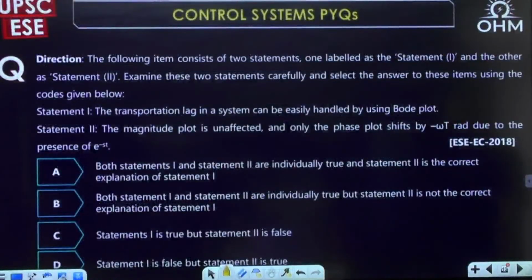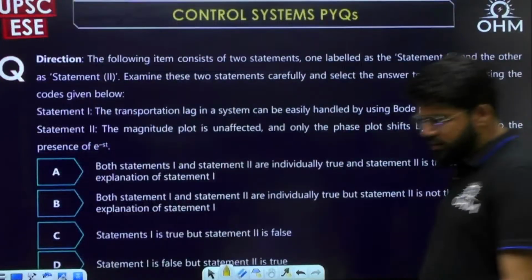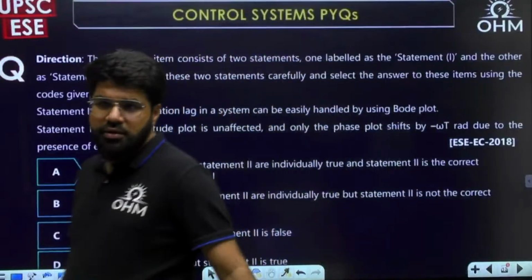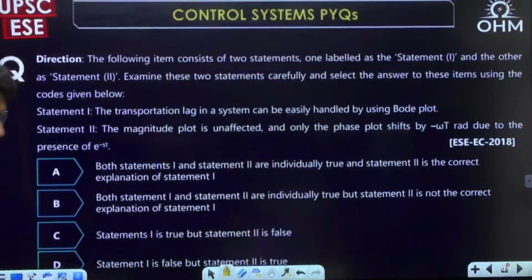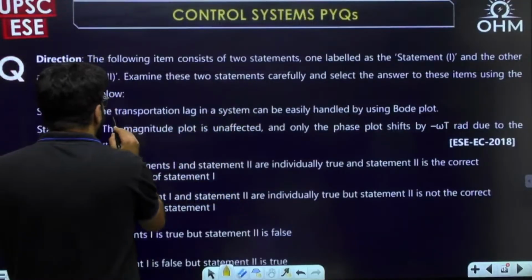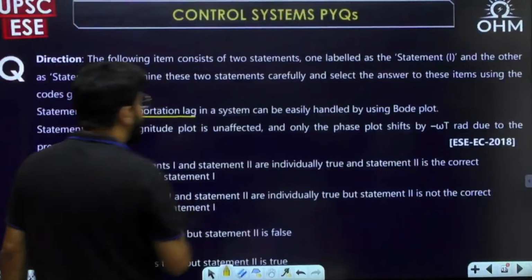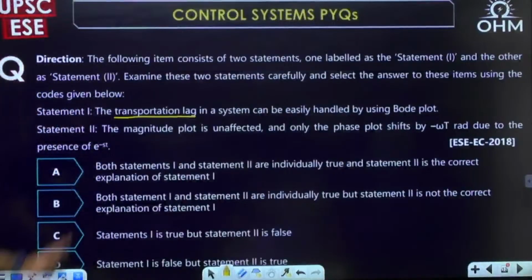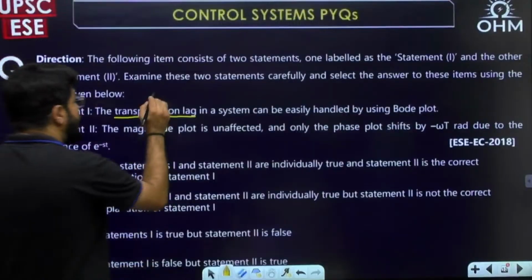Again, similar, a concept and examination of the given statements. So what is there in this question? Statement number 1, the transportation lag in a system. First of all, you should know what you mean by a transportation lag. They have given the hint e power minus sT, but you should know that transportation lag is also known as